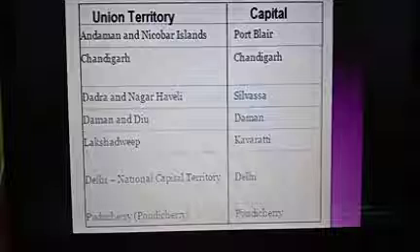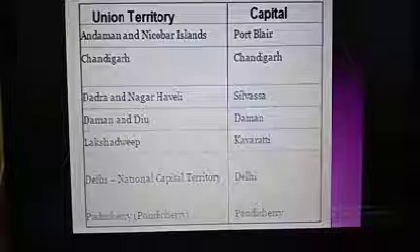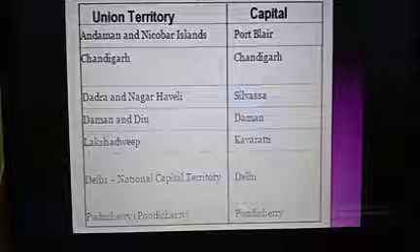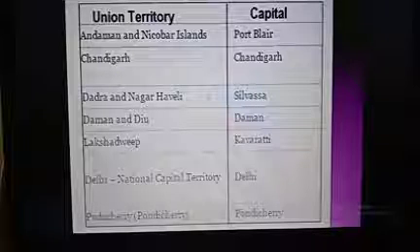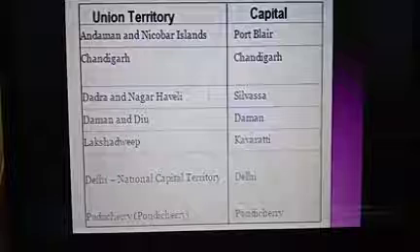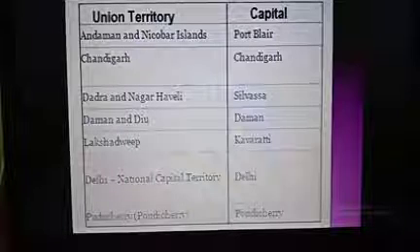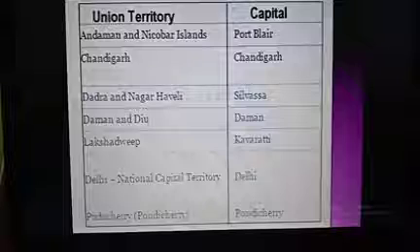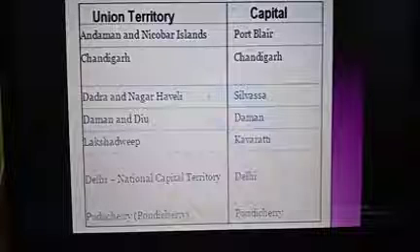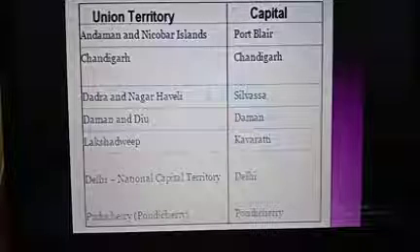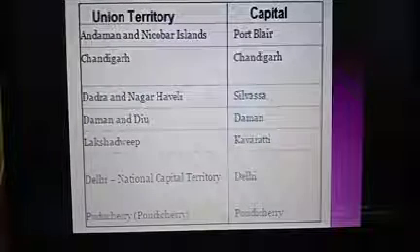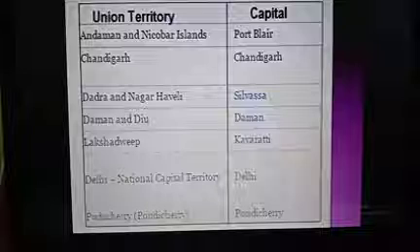Then Delhi, our national capital. We all know Delhi is our national capital. So the capital of Delhi is Delhi. Then Pondicherry, capital of Pondicherry is Pondicherry. And the last one is Jammu and Kashmir. So India has a total of 8 union territories, and 28 states.